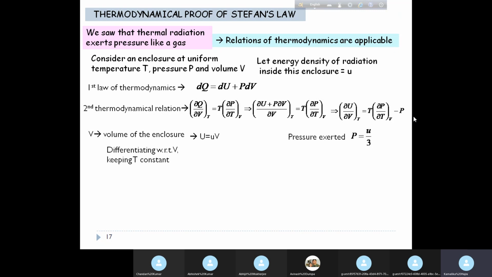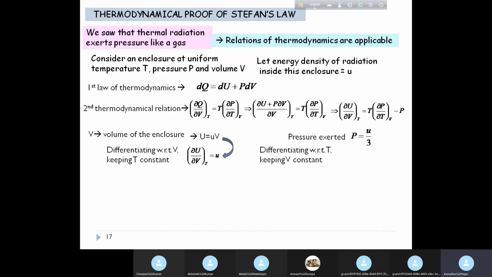So we differentiate this relation here, U equal to uV, keeping T constant. So we get del U del V at constant T equal to small u. So this term here, del U del V at constant T in this relation, is nothing but small u, and capital P we can replace by u by 3.